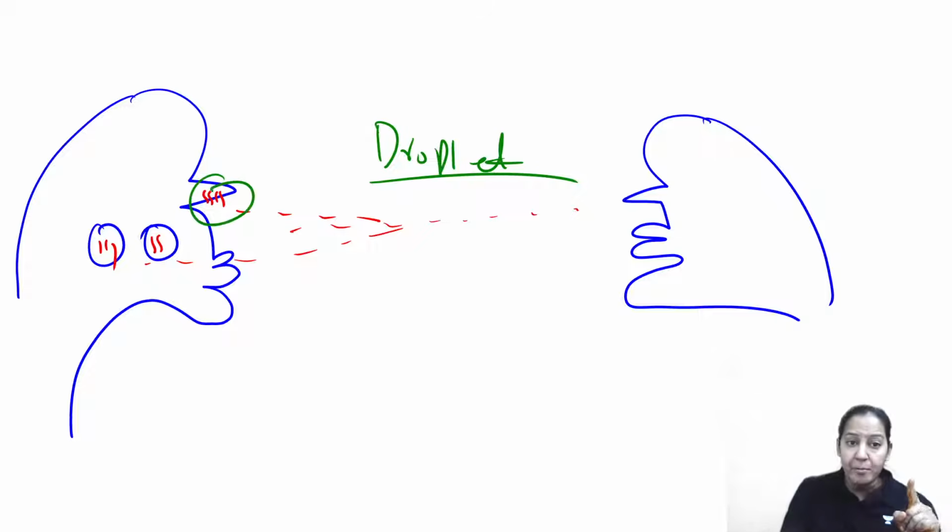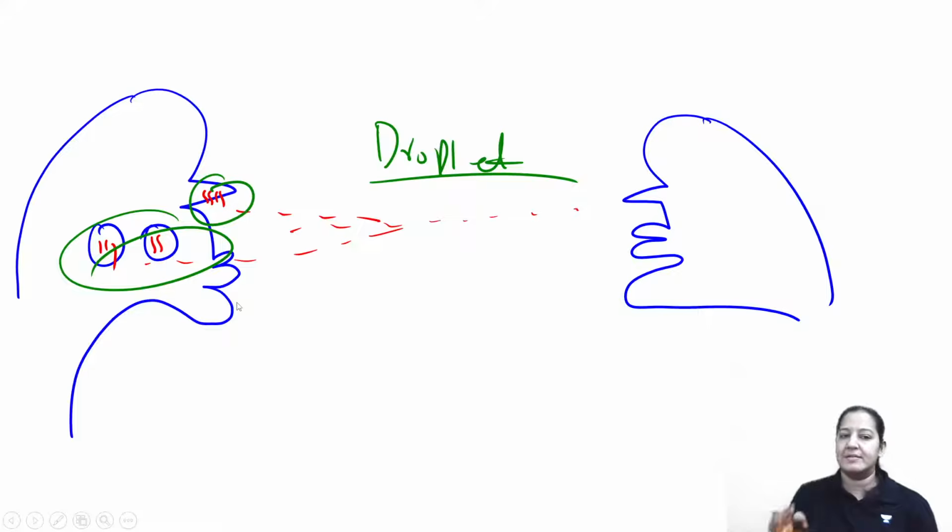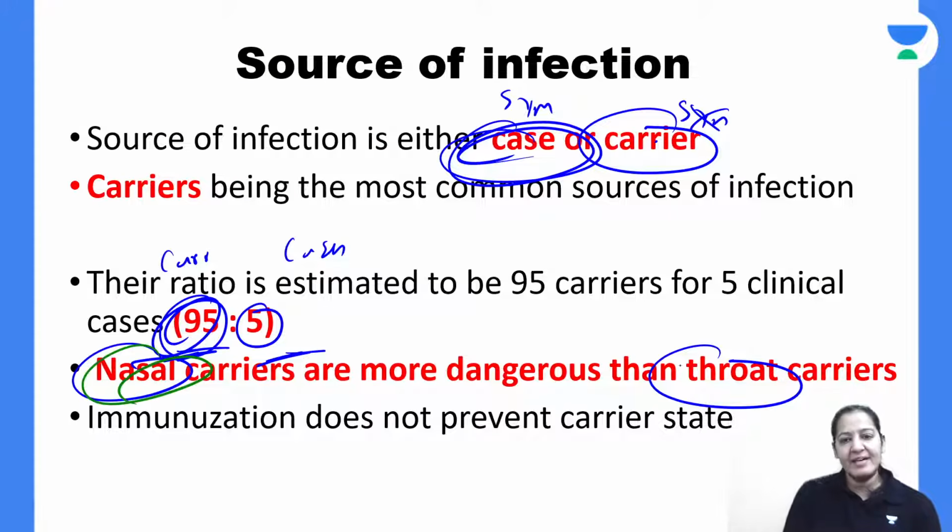Nasal carriers are more dangerous than throat carriers. There are two types of carriers: nasal carriers and throat carriers.